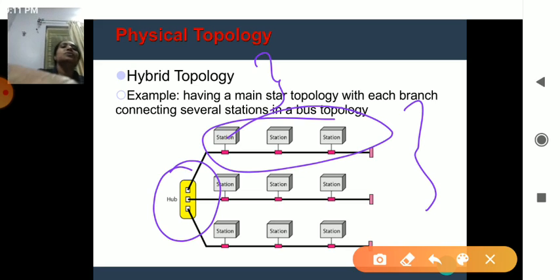So in this session we have learned about the various concepts of mesh topology, star topology, bus topology, ring topology, and hybrid topology. Okay, so I'll be ending this session.